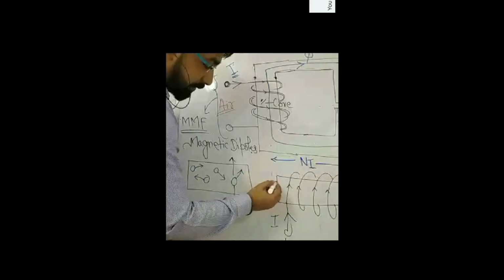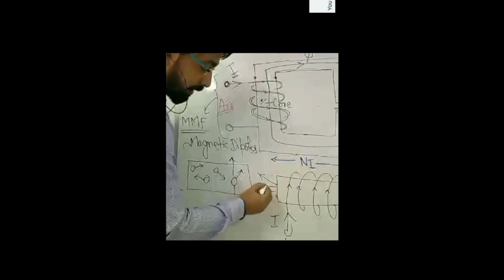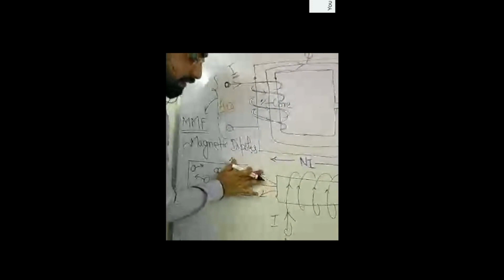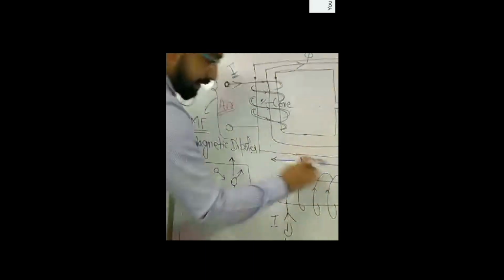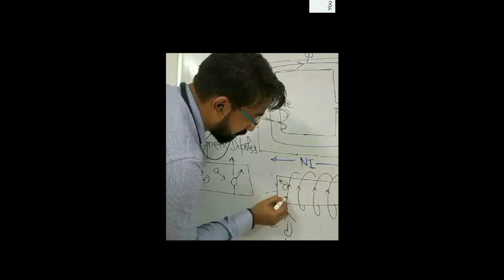Now this current carrying conductor will create a magnetic field. How will this magnetic field be created? This current carrying conductor will provide energy to the magnetic dipoles, and they will align in a particular direction.